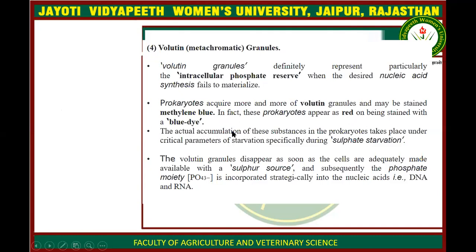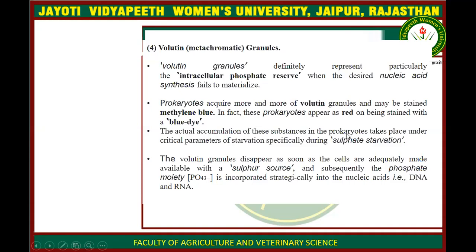The volutin granules are stored when sulfate is not present in the environment. There's starvation of sulfate for the bacteria, so they need sulfate. So they fulfill their requirement of sulfate by volutin granules.